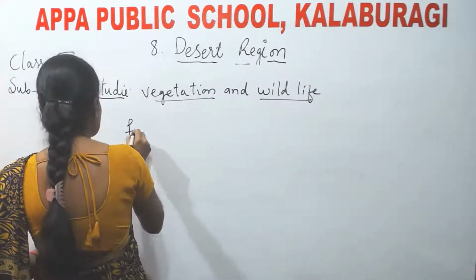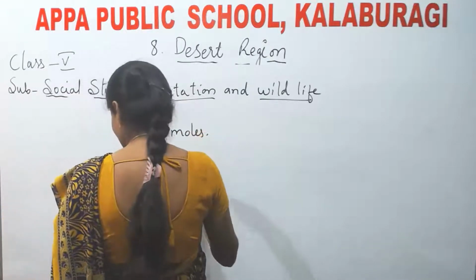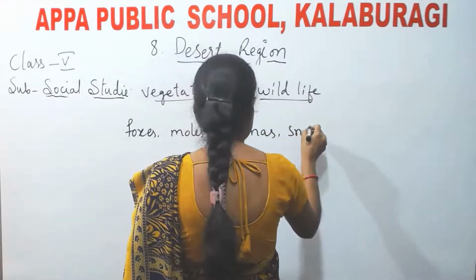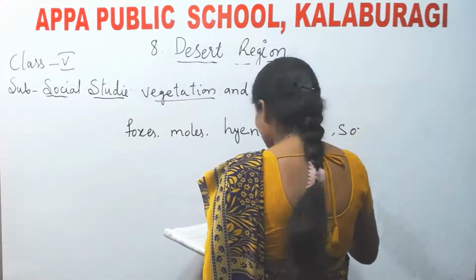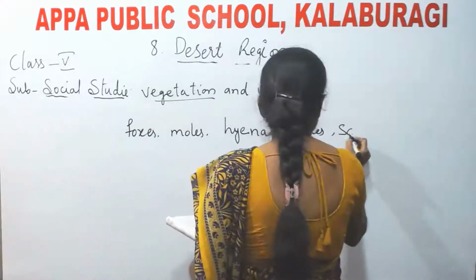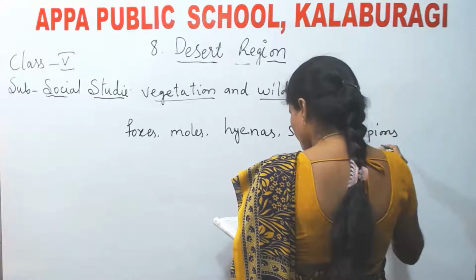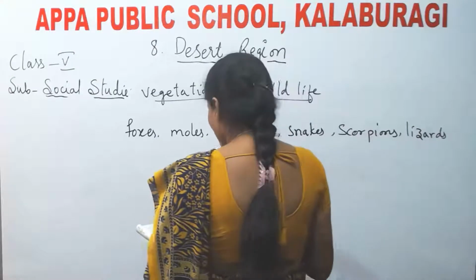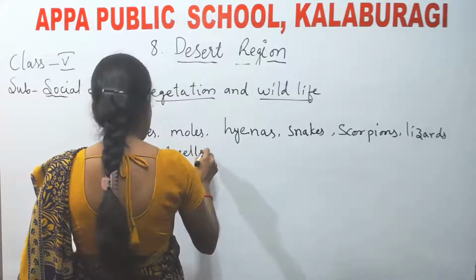Now, foxes, moles, hyenas, snakes, scorpions, lizards, and beetles.